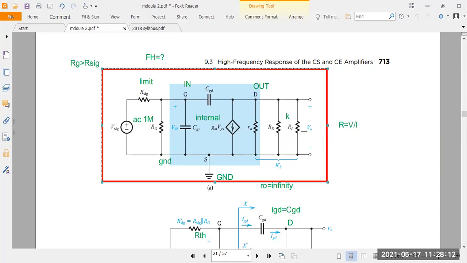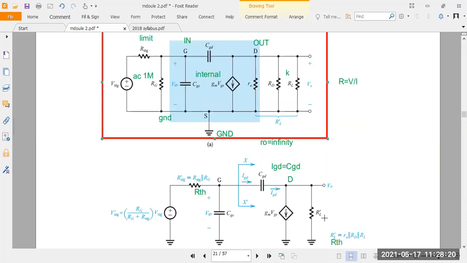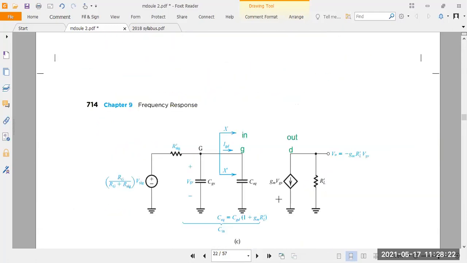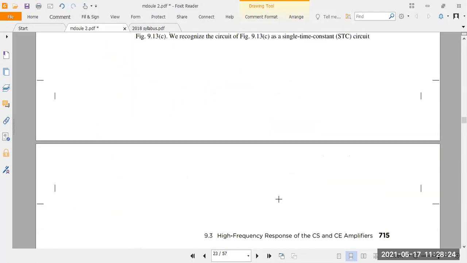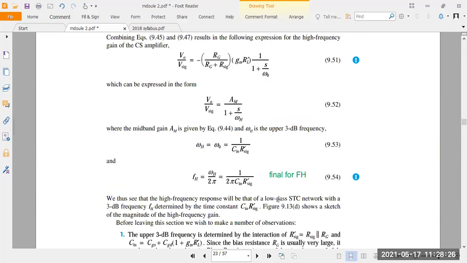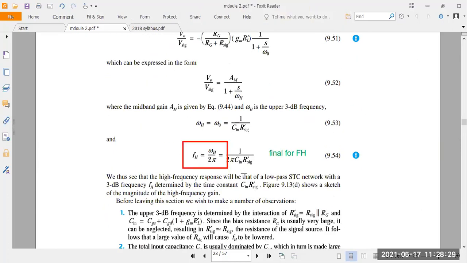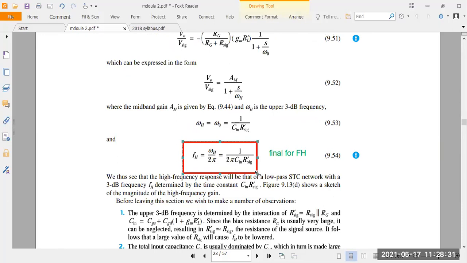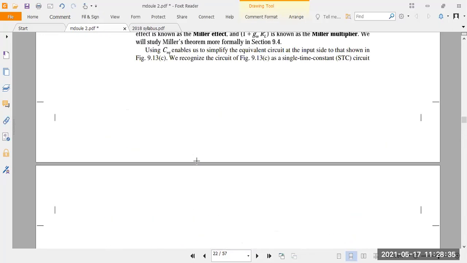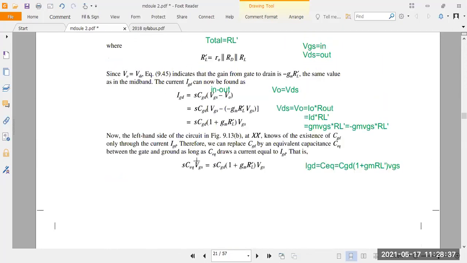Understood? So depending upon this diagram, we can write the equations for finding the frequency. You have to write the frequency equation. What is the frequency equation here? For the common source amplifier, we have to take the final equation for frequency. For that, you have to derive the equation one by one.